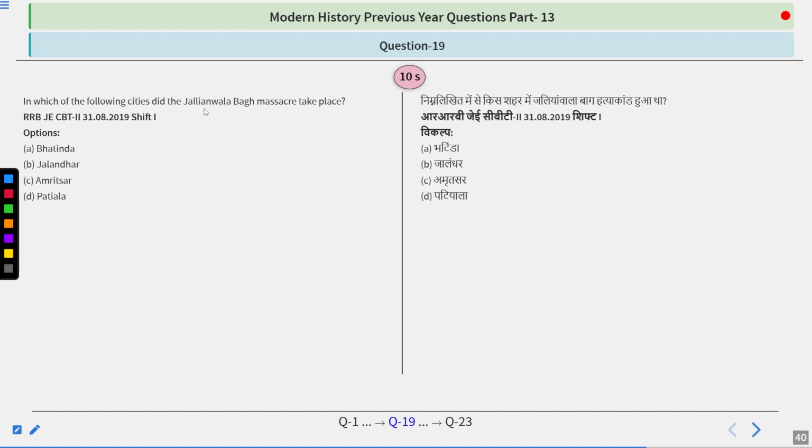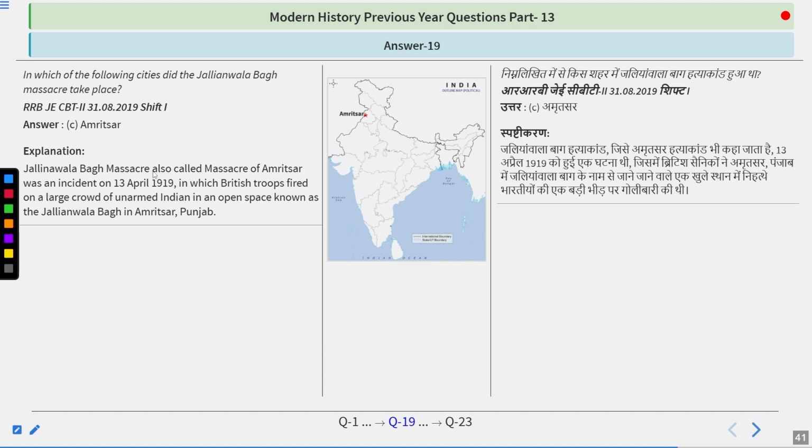In which of the following cities did the Jallianwala Bagh massacre take place? Bhatinda, Jalandhar, Amritsar, Patiala. We just did this, so think about it. And as we know, the answer is quite simple. The answer is Amritsar. So, Jallianwala Bagh massacre, also called the massacre of Amritsar, was an incident on 13th April 1919 in which British troops fired on a large crowd of unarmed Indians in an open space known as the Jallianwala Bagh in Amritsar, Punjab. So, the answer of this question is Amritsar.